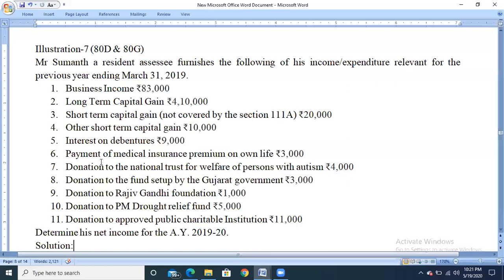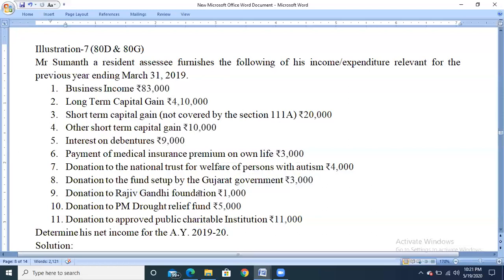Next, they have given the deductions. Payment of medical insurance premium on own life. So rupees 3,000 can be claimed as exemption under section 80D. Next, donation to National Trust for Welfare of Persons with Autism, rupees 4,000. So they have given the different donations which have been given by the assessee for different associations or institutions. Any donations given by the assessee can be claimed under this section called 80G.